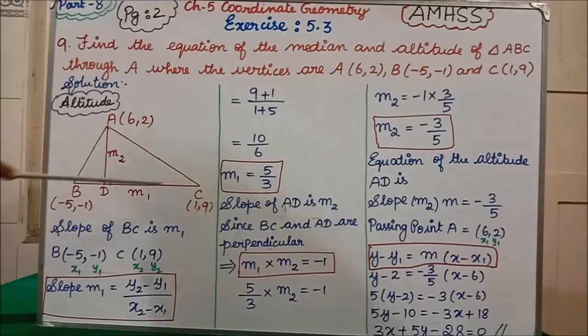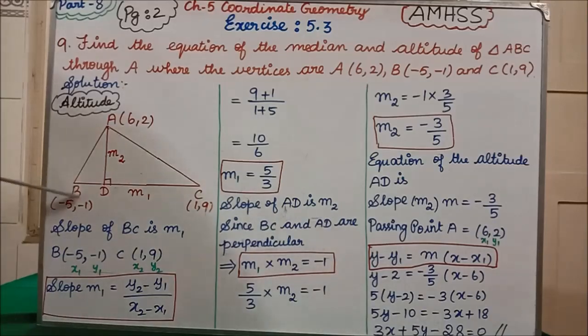Altitude means perpendicular. Clear? So for BC we are taking the slope m1, and AD is the slope m2. Why are we drawing the altitude from A? Because in the question it is given through A. If the question asks for the altitude through vertex B, you have to keep B here and draw from B only. Clear students? Now shall we start?